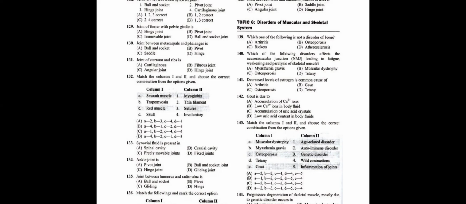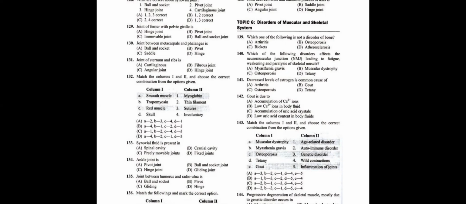Decreased levels of estrogen is a common cause of, that is, we're going to see in females especially, the decreased level of the hormone estrogen during menopause, that will result in osteoporosis, that is, the density of a bone will be reduced. The bones will start to appear porous. Arthritis is inflammation of a joint, we know that, students, and gout is the accumulation of uric acid in the joints. Tetany is again rapid spasm.